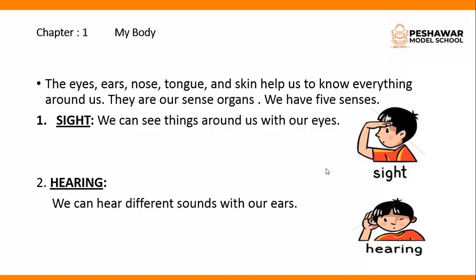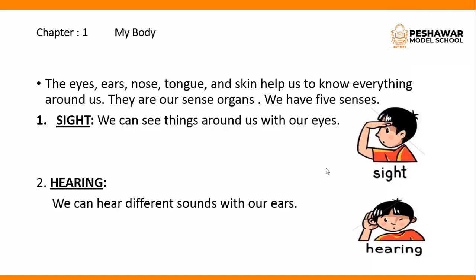Okay, next. Till now we have learned about different parts of the body and their functions. Now we will come to another topic, which is senses and their sense organs. The eyes, ears, nose, tongue and skin help us to know everything around us. They are our sense organs. We have 5 senses.